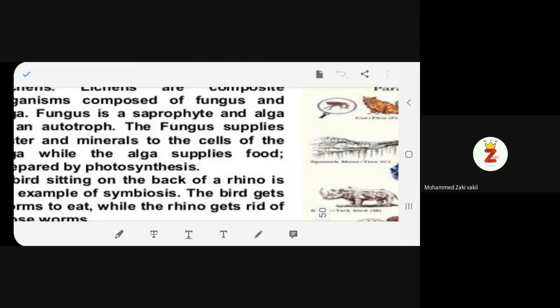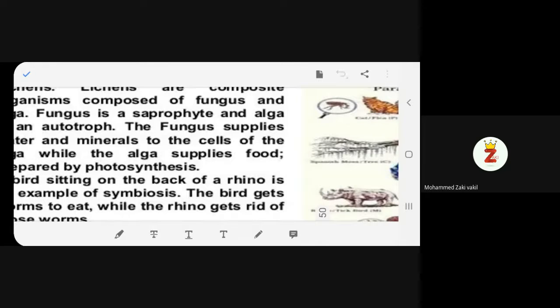The rhino is helping the birds, yes, exactly, for food. And how are the birds helping the rhino? Because the birds are helping the rhino, beta, the rhino gets free of insects.